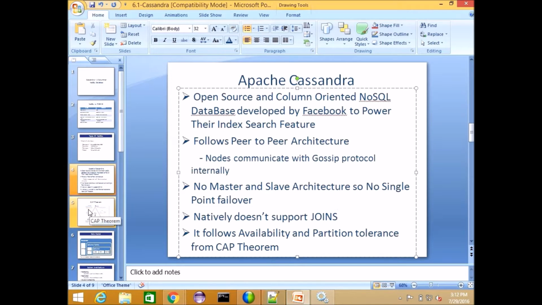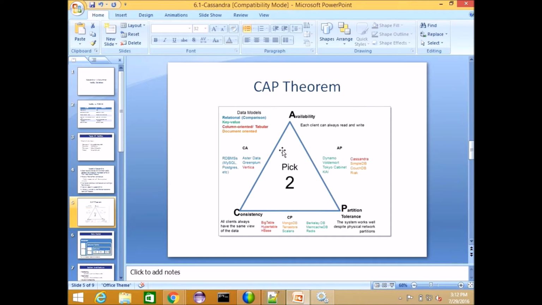You guys know about the CAP theorem? There we have three properties: consistency, availability and partition tolerance. And you pick any two. I mean, any database can follow only two of these three properties. Like Cassandra, it can follow availability and partition tolerance only. So can anybody say what consistency means, and availability and partition tolerance? Consistency is the data availability. Like if you have a file in a particular node, and that node goes down, then that file won't be available. It should not happen.